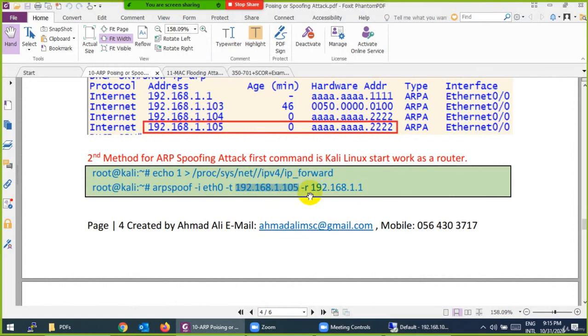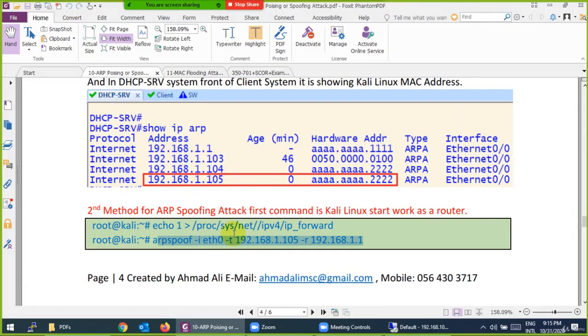So it will start ARP spoofing or poisoning. This is the simple command to use in case the other one is not working. Sometimes it will not work, but you can use this method.